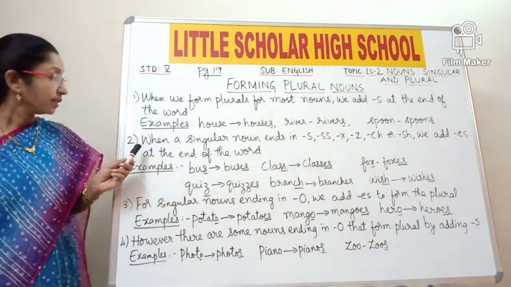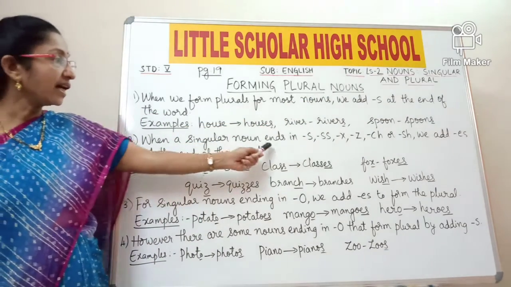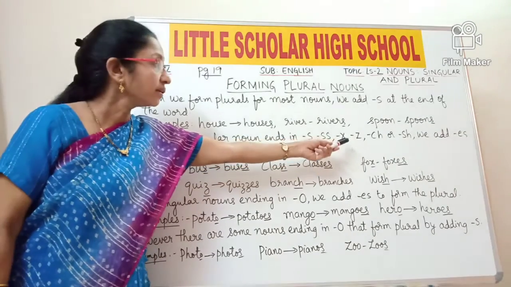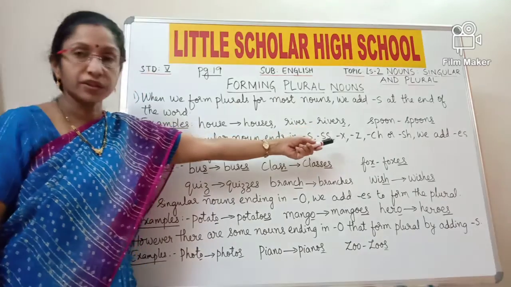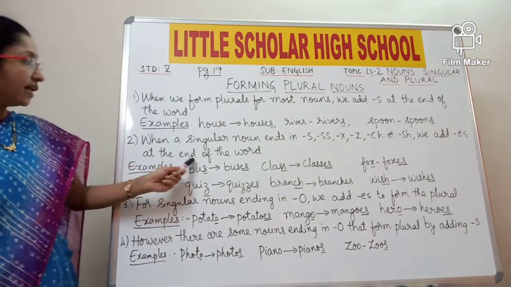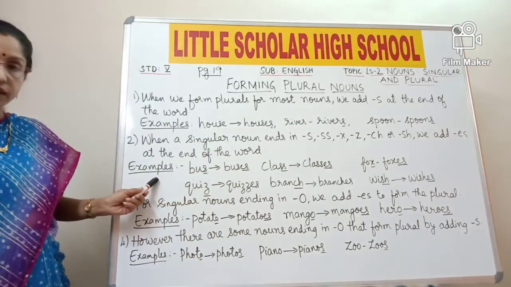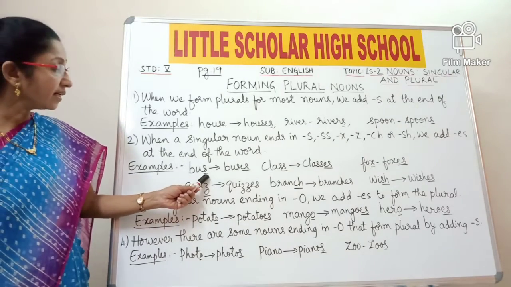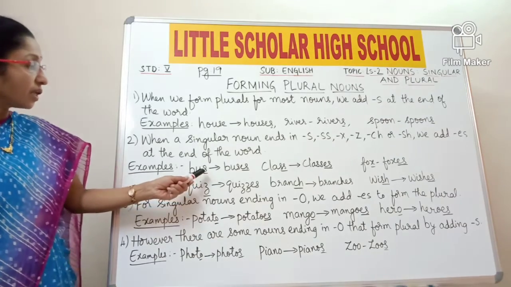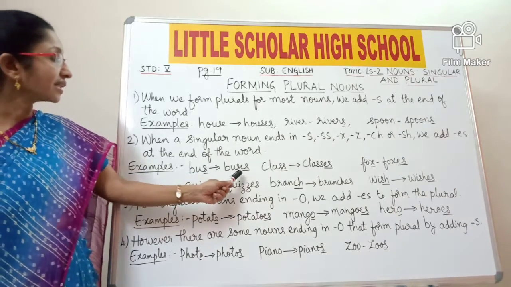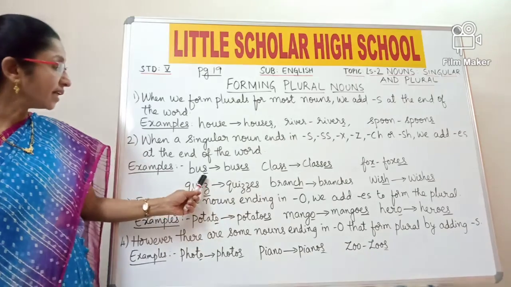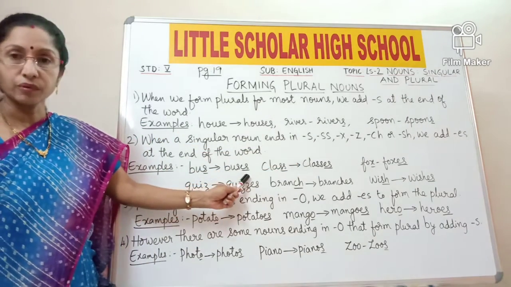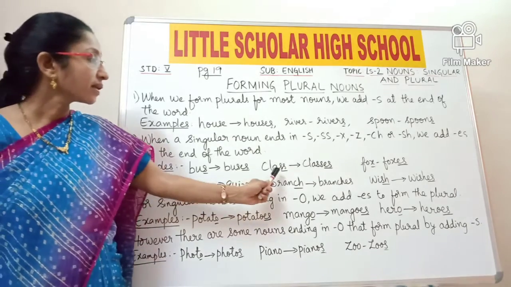Now look at the second point. When a singular noun ends in s or ss or x or z or ch or sh, we add es at the end of the word. Look at the examples now. Bus. The word bus is a singular noun which is ending in s. The last letter is s. So how do you make the plural of bus? Just add es. Since it is ending with s, you have to add es to make its plural. So bus becomes buses.